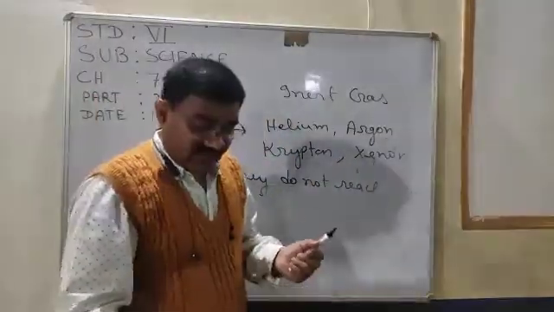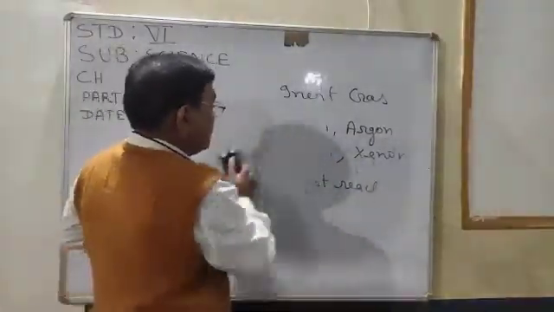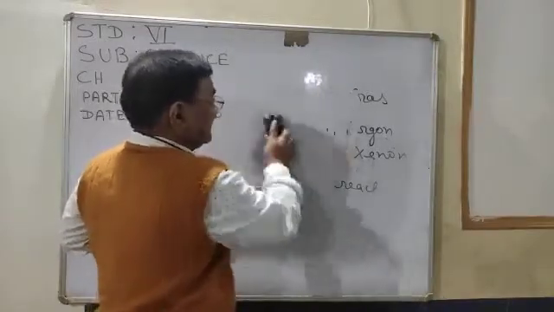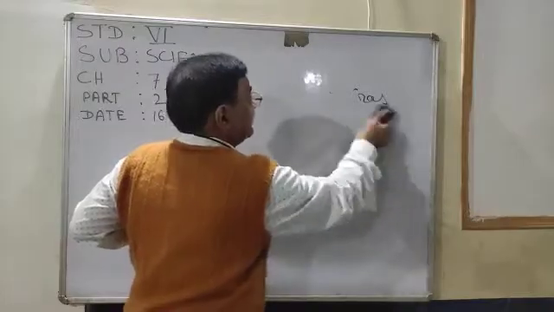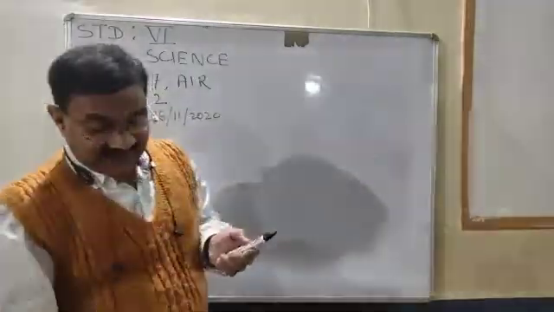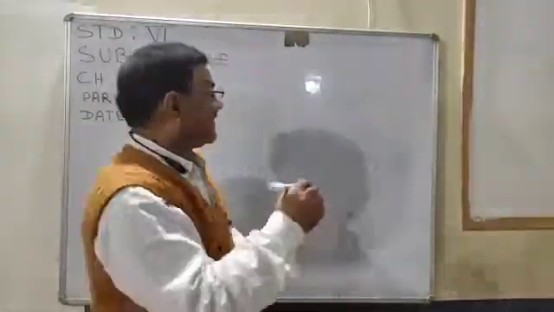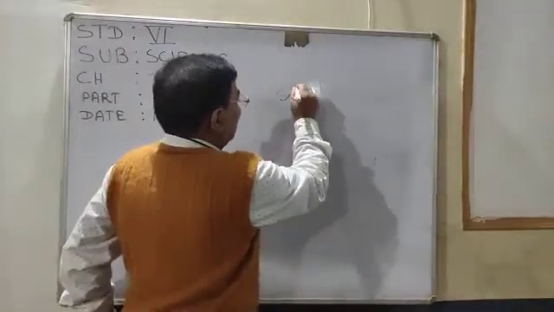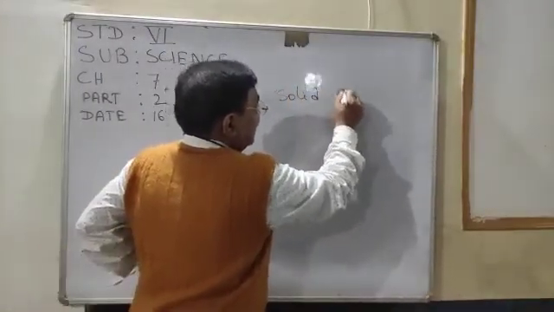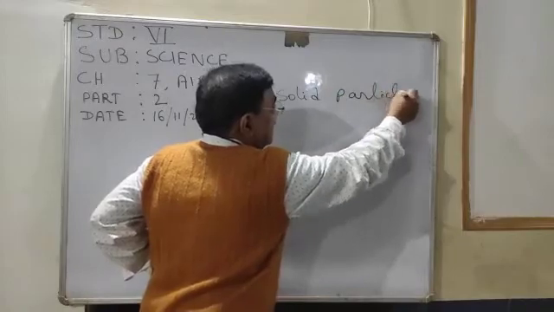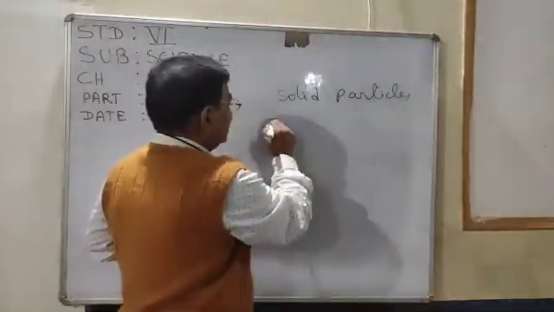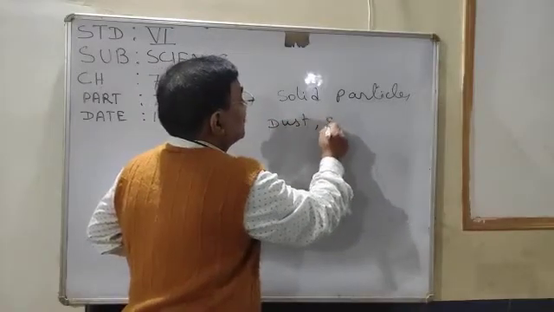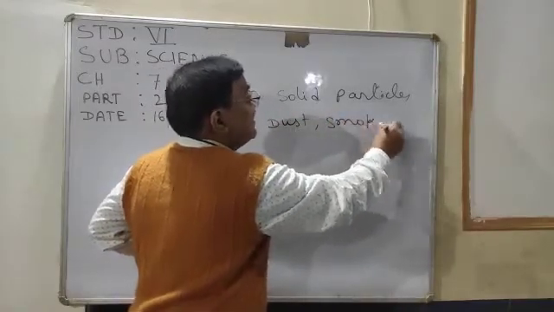Now some more things we have to discuss. We discussed the gases and the water vapor present in the air. Other than this, some solid particles are also present in the air. Can you name some solid particles present in the air? Yes, dust and smoke.